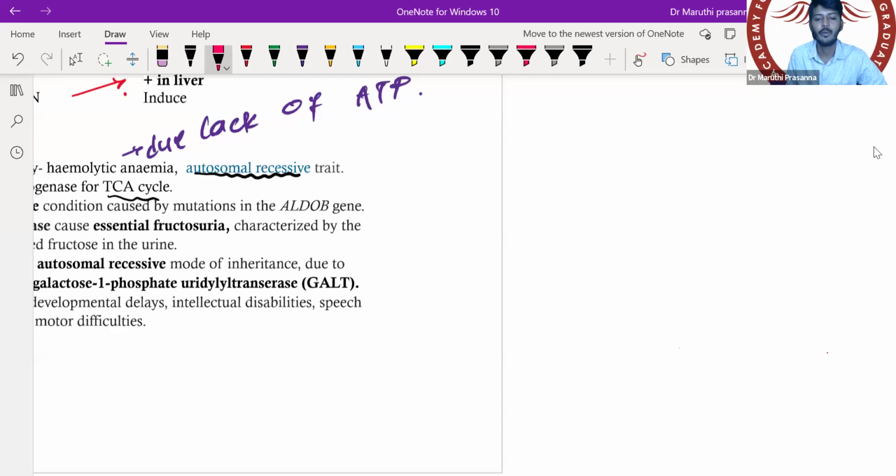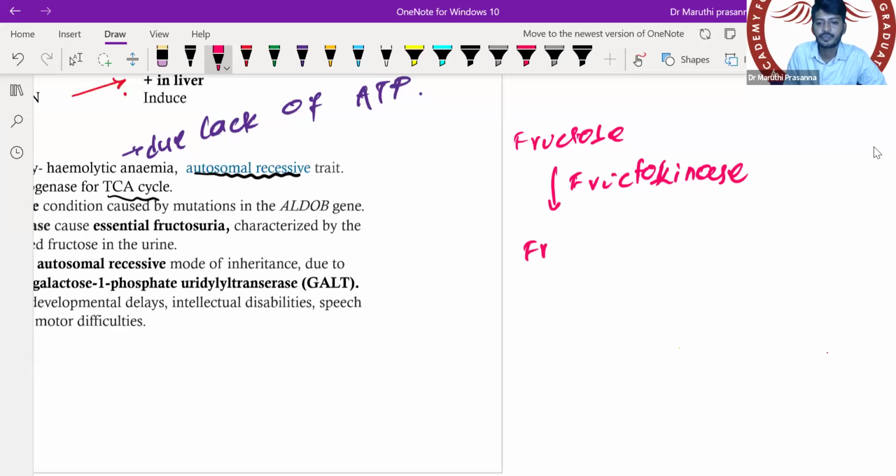We have a very simple pathway. Fructose, under the influence of an enzyme called fructokinase, we will get fructose 6-phosphate. It will further get converted into fructose 1,6-bisphosphate.